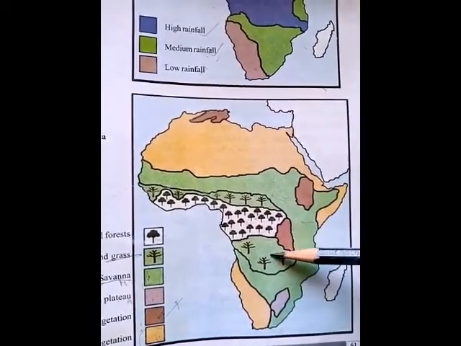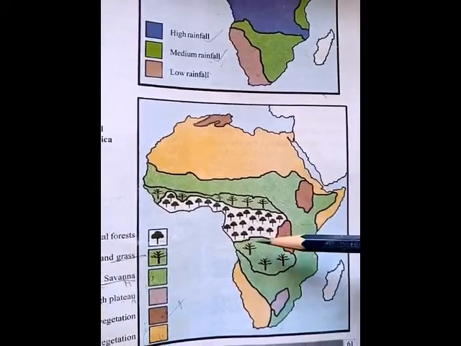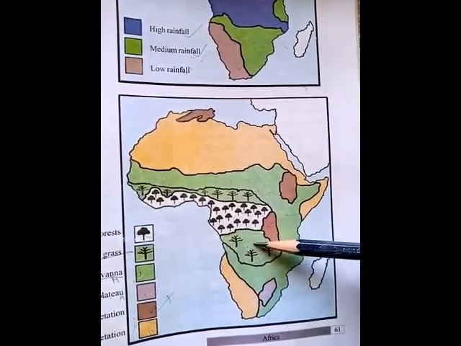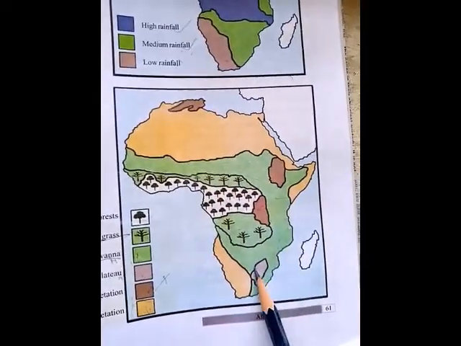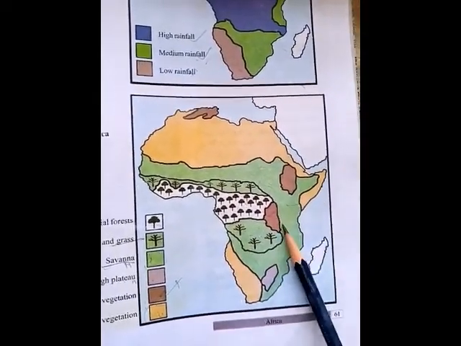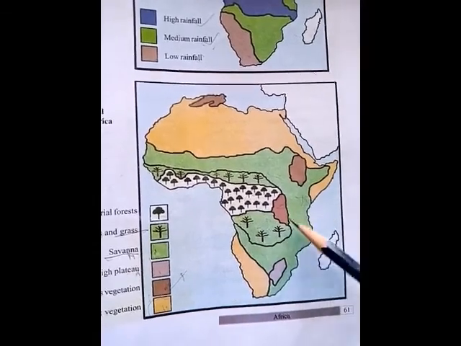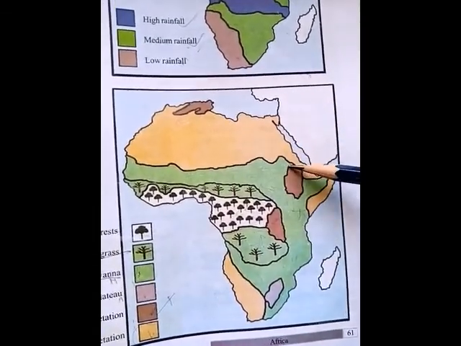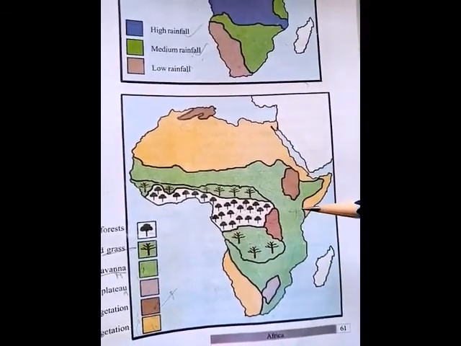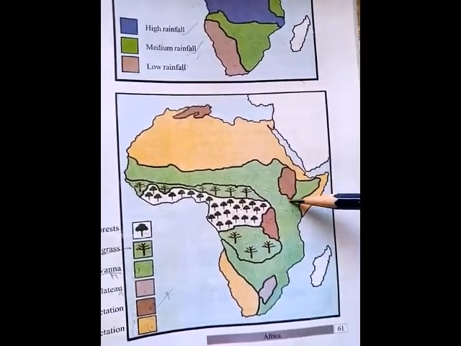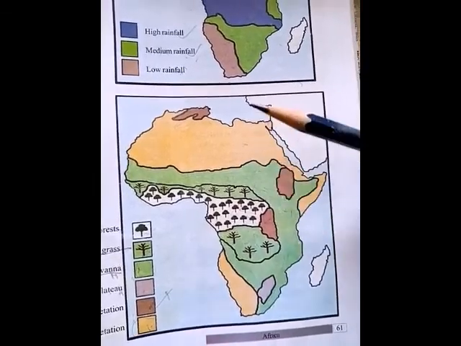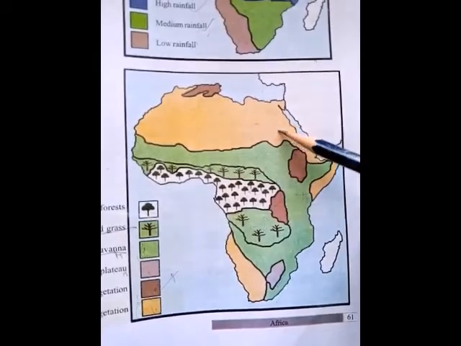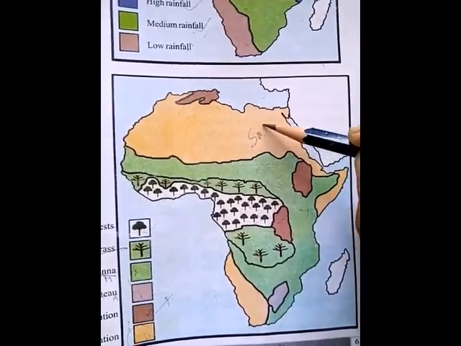All around the equatorial forest, huge mountains are there, and broad leaved trees are there, yes or no. And in the middle portion it has savanna, meaning grass. And in 3-4 places it is totally occupied by big mountains, with the highest peak mountain in Africa, Kilimanjaro, I told you, right. And this orange color is called the desert vegetation, right.